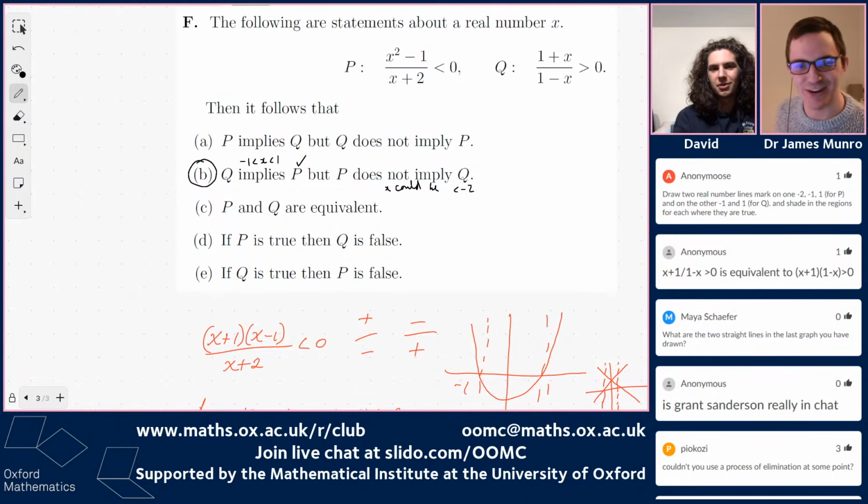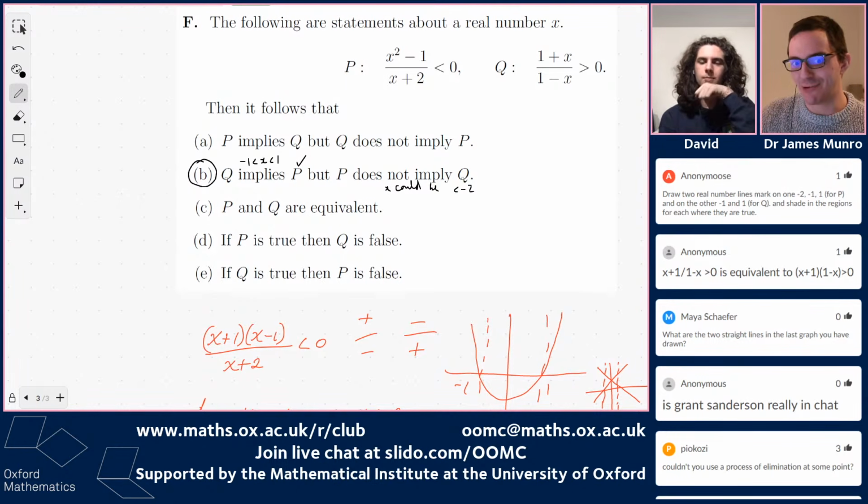I made you do too much work. Sorry. When we finished B, we knew the answer. It's fine. I can imagine a case where the options are more complicated and you don't get to eliminate 4 of them at once, and you actually have to think about whether P implies Q and whether Q implies P. Maybe not.